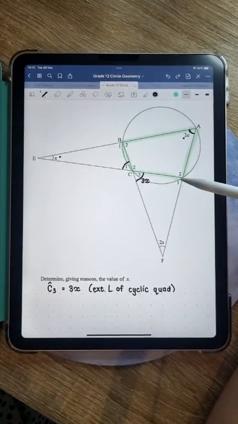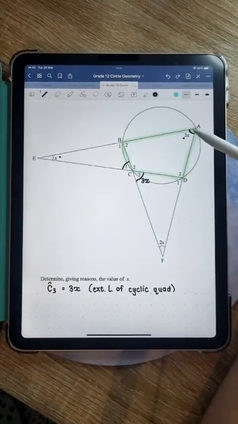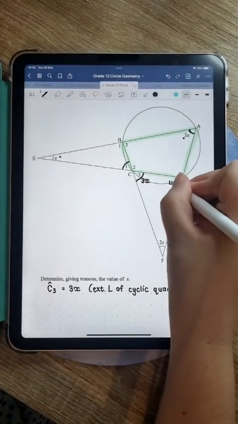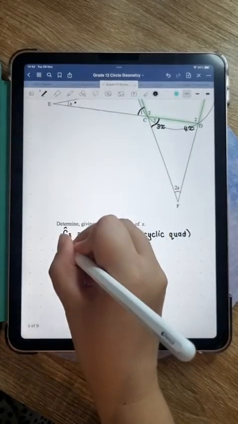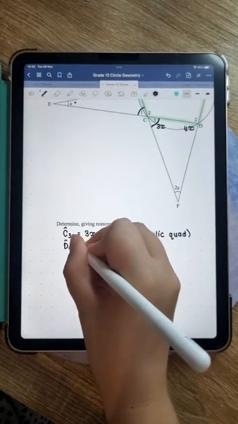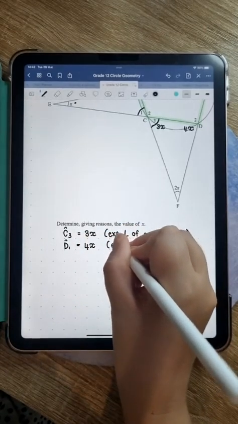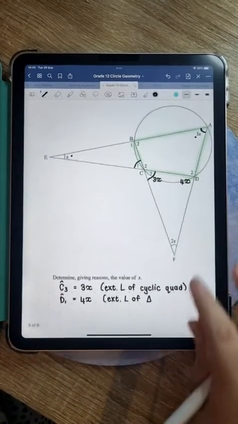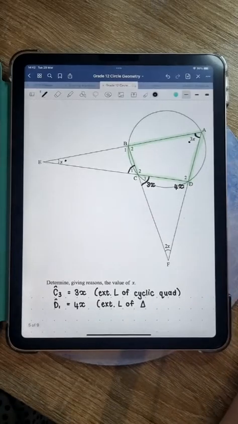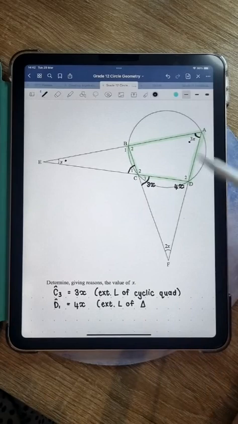So D1 is equal to the sum, the exterior angle is equal to the sum of the opposite interior angles. So D1 is going to be x plus 3x, which is in fact 4x. Yes, someone's saying that. So D1 is equal to 4x, exterior angle of triangle. And guys, if it's easier for you to keep track of what triangle you're working in, you can say in your reason, triangle ADE.